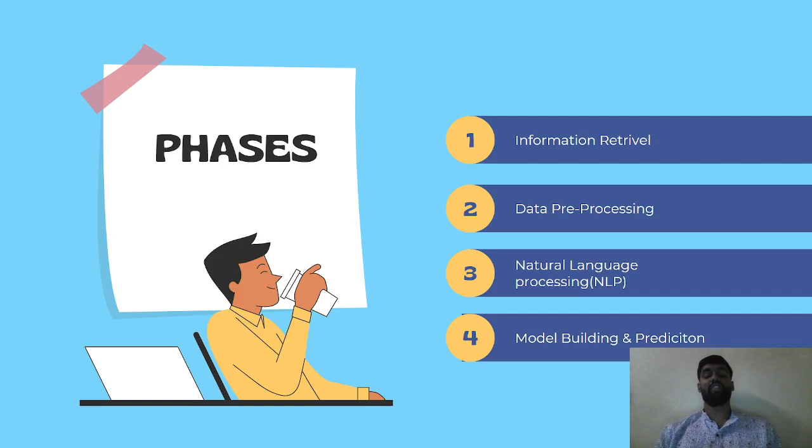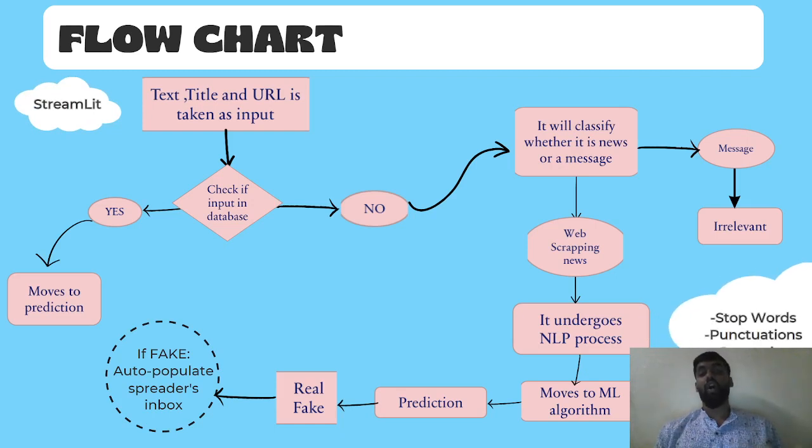There are four phases. One, information retrieval. Two, data pre-processing. Three, natural language processing. Four, model building and prediction. This is the basic flowchart of the current prototype. In future, depending upon the efficiency, working, and the roadblocks, I will alter the flowchart.